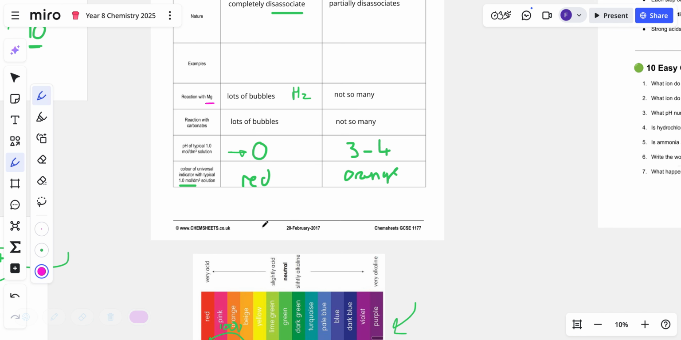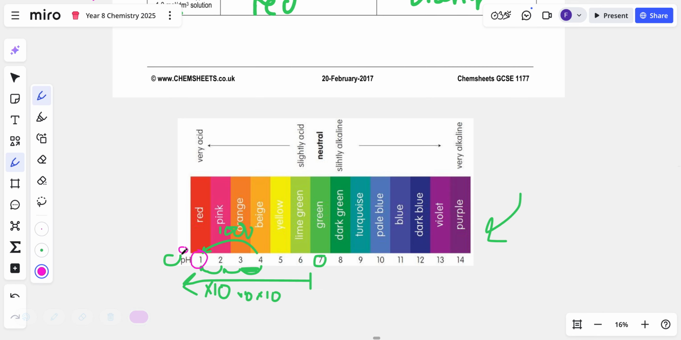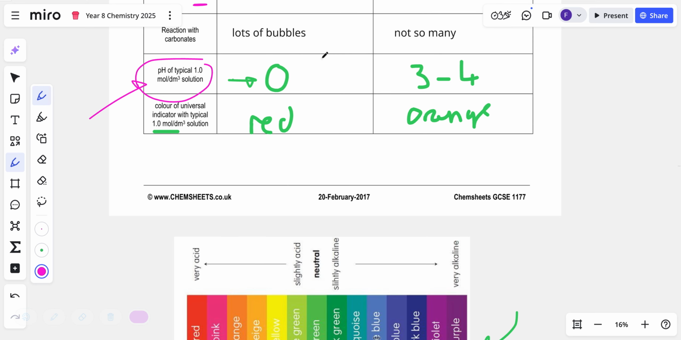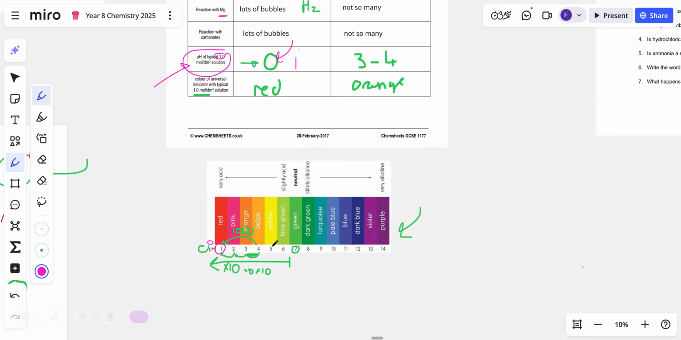What pH would a 1 mole per dm cube solution of acid be? Now, acids are down here, pH 1. If you look at 6, 5, 4, 3, 2, 1, the acid's getting stronger. You've actually got pH 0, which is even stronger. So strong acids have a pH of about 1. Ethanoic acid is a weak acid, so it's round about 3 to 4. It's down here.